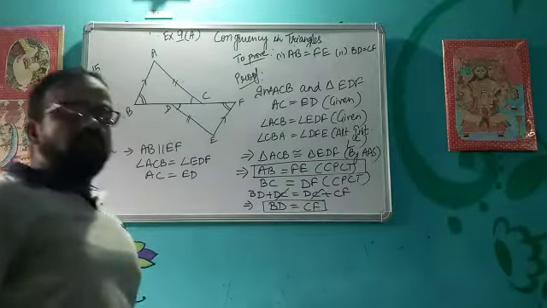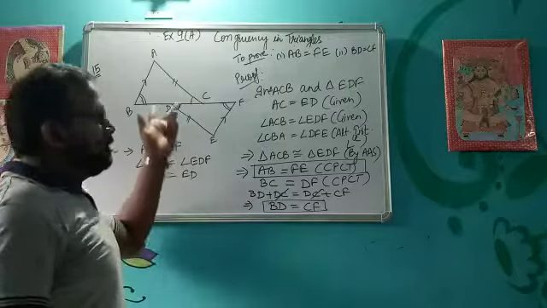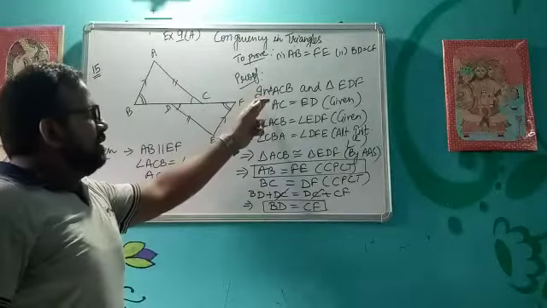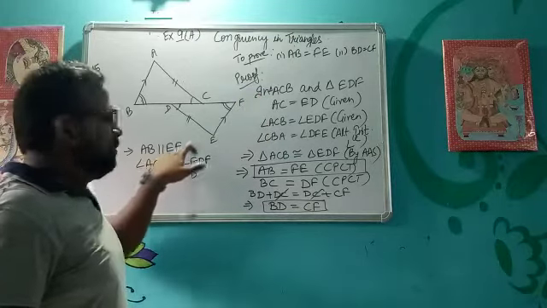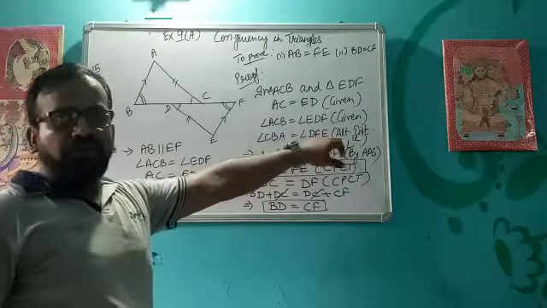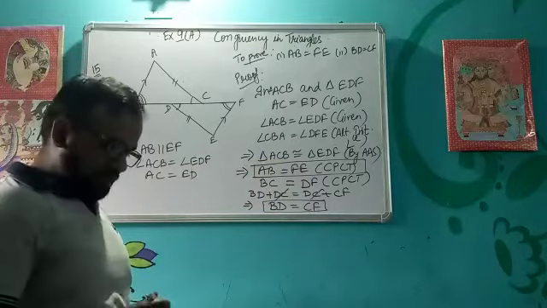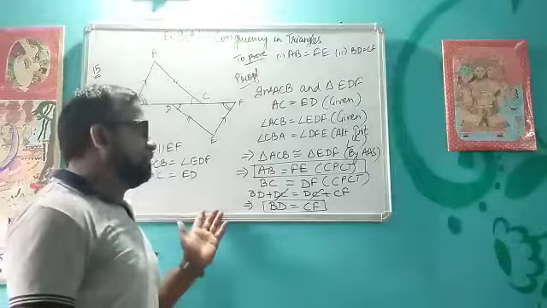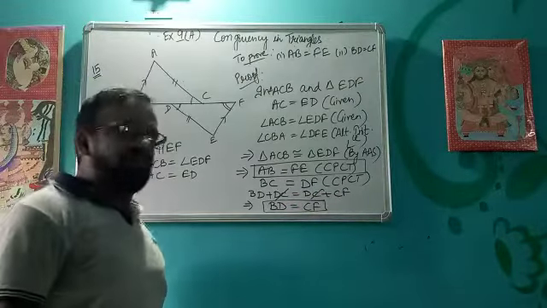So you just look at the triangles, write the given things, then choose the triangle. Then from the chosen triangle, take out the given things, and from the given information like AB parallel to EF, I have taken out the information of alternate interior angle. Then you will prove the triangles as congruent, and then you can prove the remaining sides or angles which are not equal to each other as equal by using the CPCT criteria.